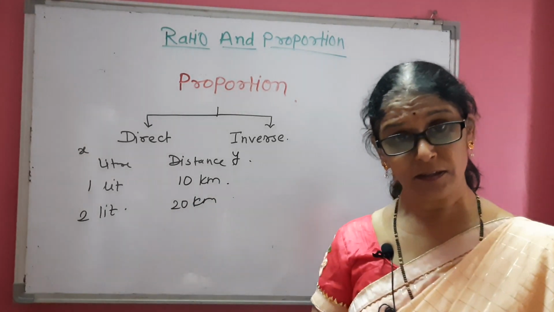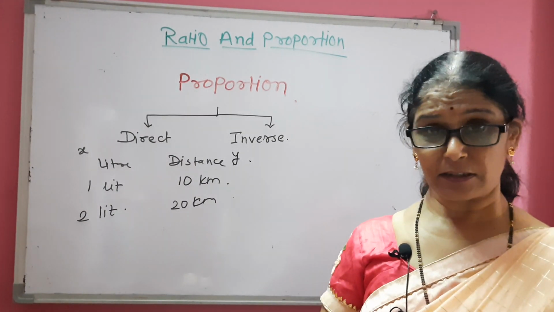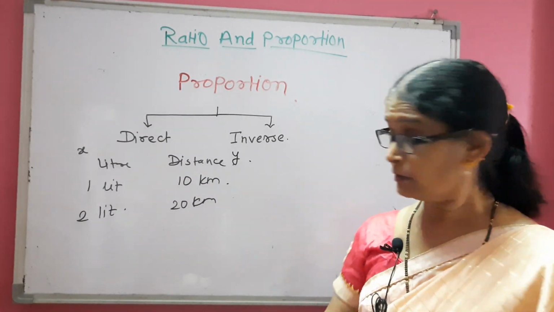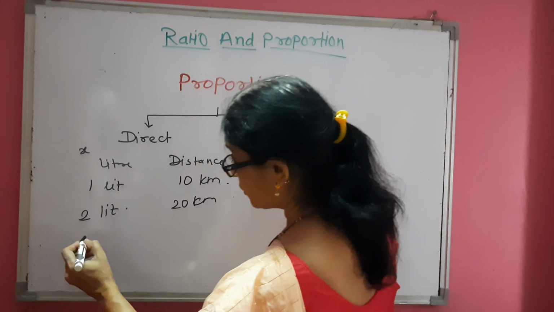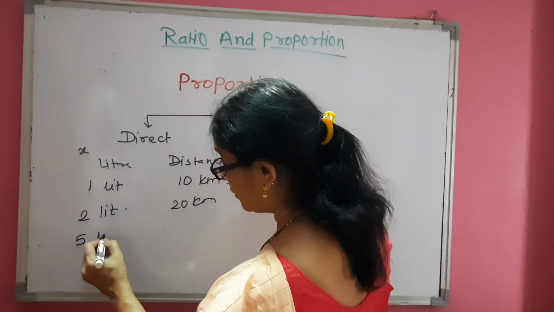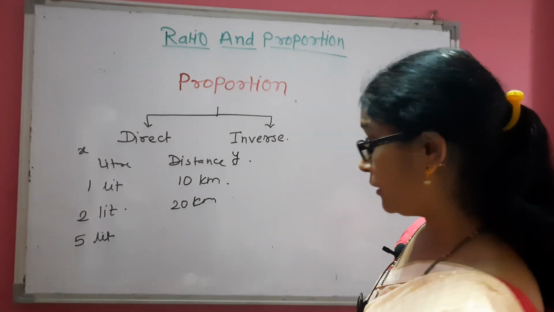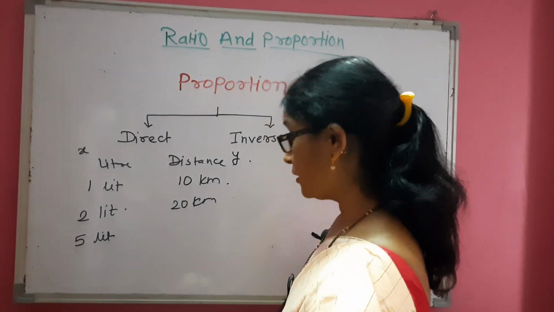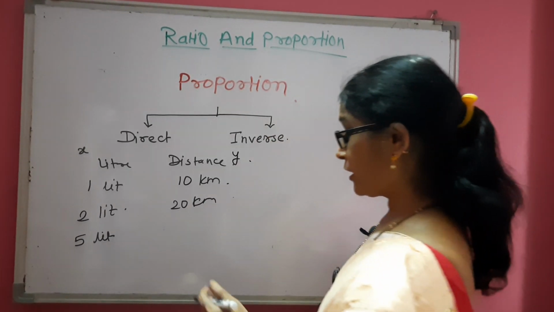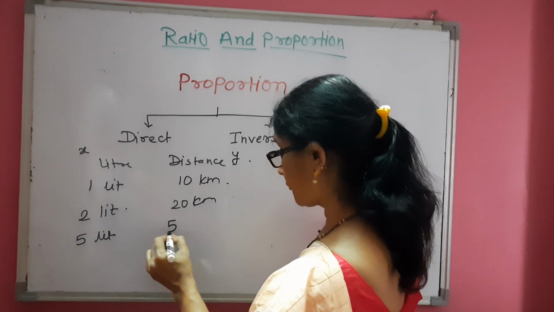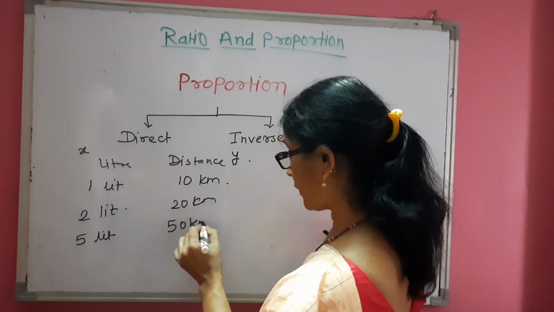of the distance. If your vehicle fills 5 liter petrol, then it will cover 50 kilometer of distance.